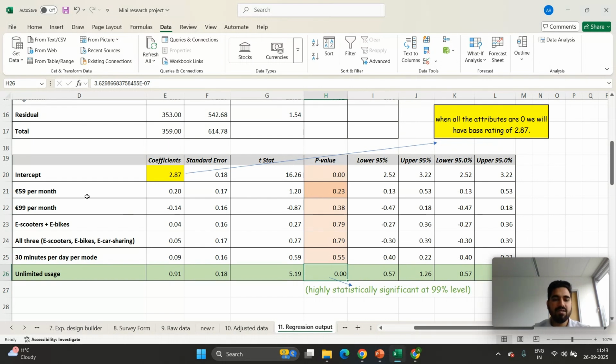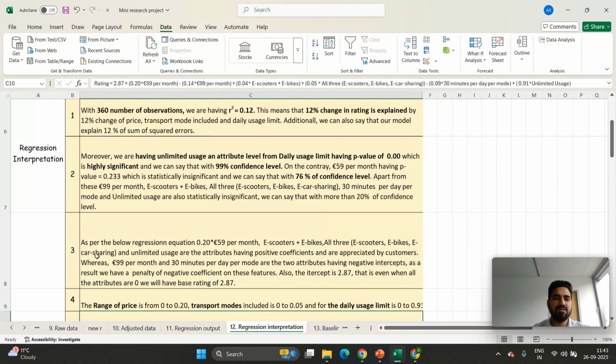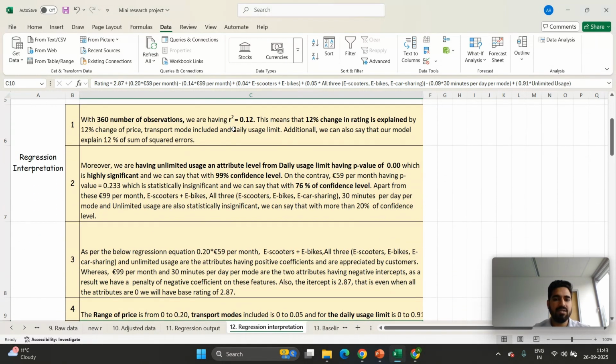After that, it's 0.23, which is 59 per month. It is around 76% statistically significant, which is not that statistically significant as per our responses. So for our regression interpretation, the R square of 0.12 means that 12% of the rating is explained by the change of price, transport mode, and the limits.